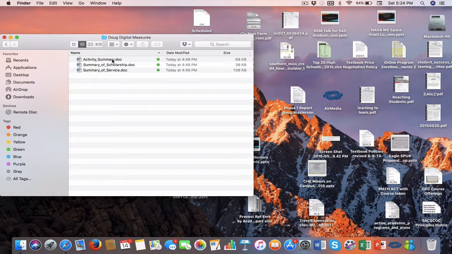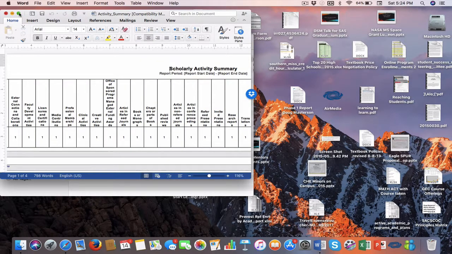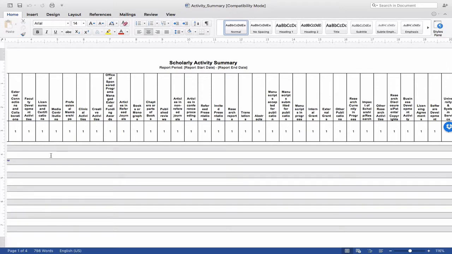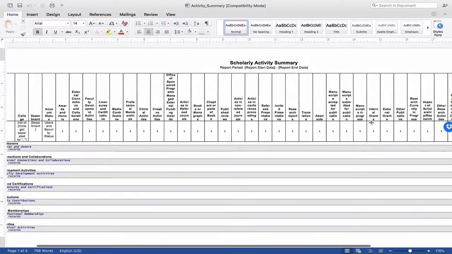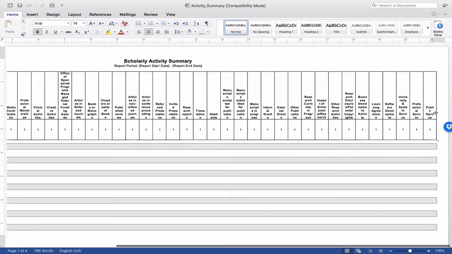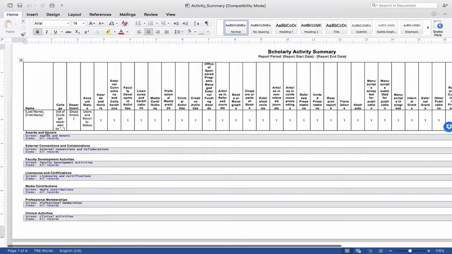So for example, there's one called Activity Summary that they're trying to launch for us, which, if you look at it, and it's kind of hard to see, but basically it would list the faculty name, last name, first name. It would list their college, their department, the awards and honors. It's kind of hard to read this because it's so crammed up, but it would basically tell you how many of the things that each faculty member got, okay? Publications, professional service, all those kinds of things that they were doing. And then it would go through and list the awards.